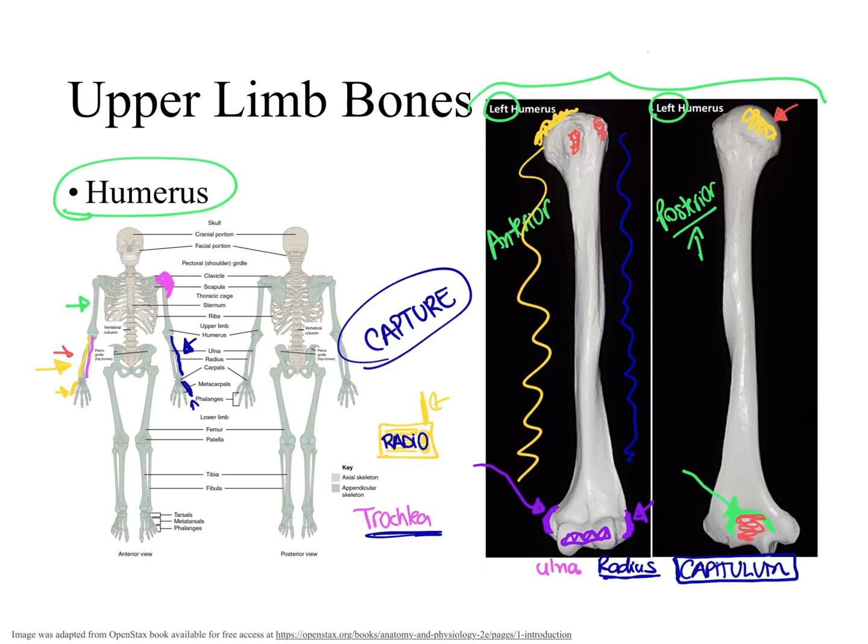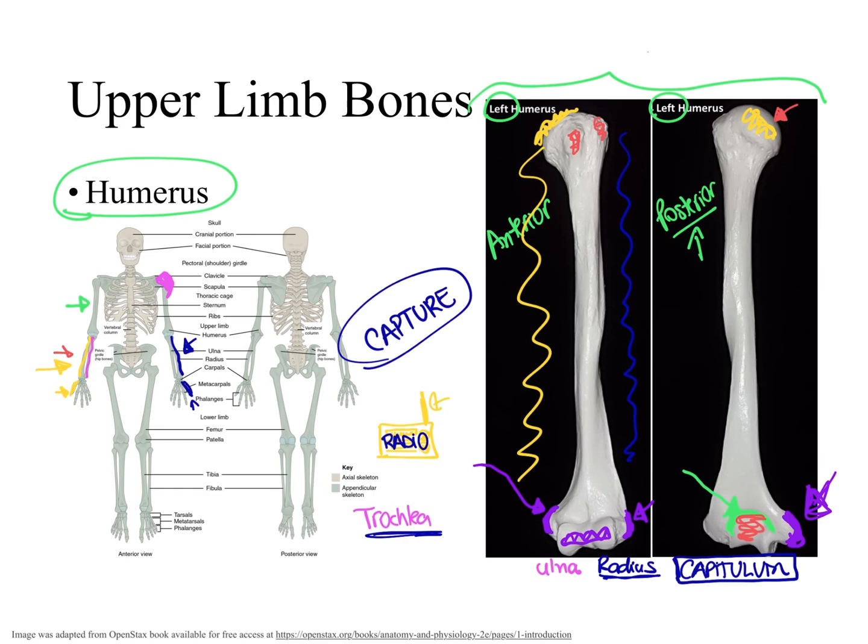Now I would like you to stay in anatomical position, and then with one of your hands, touch your elbow. And then you go medially. Do you feel a bump? Guys, that bump that you're feeling is the medial epicondyle of the humerus. Now try to go and touch the lateral epicondyle of the humerus. Can you notice that the medial epicondyle is much bigger than the lateral epicondyle? And you can feel that in your upper limb. So it's very easy to remember that the medial epicondyle is much more pronounced than the lateral epicondyle.